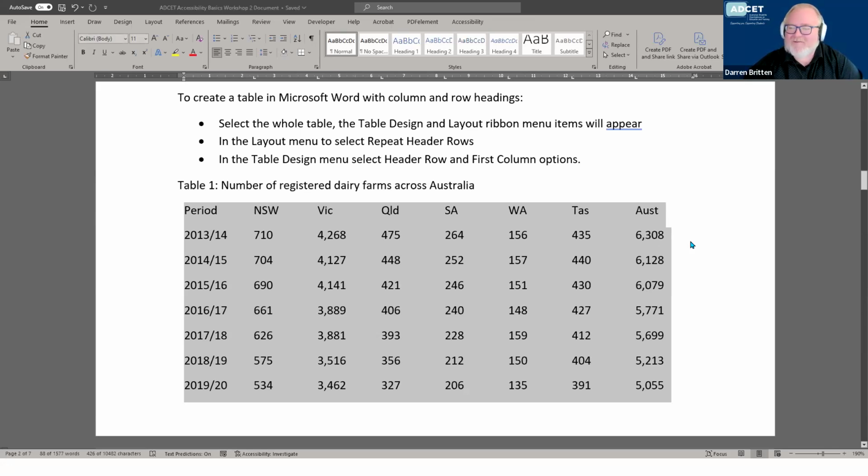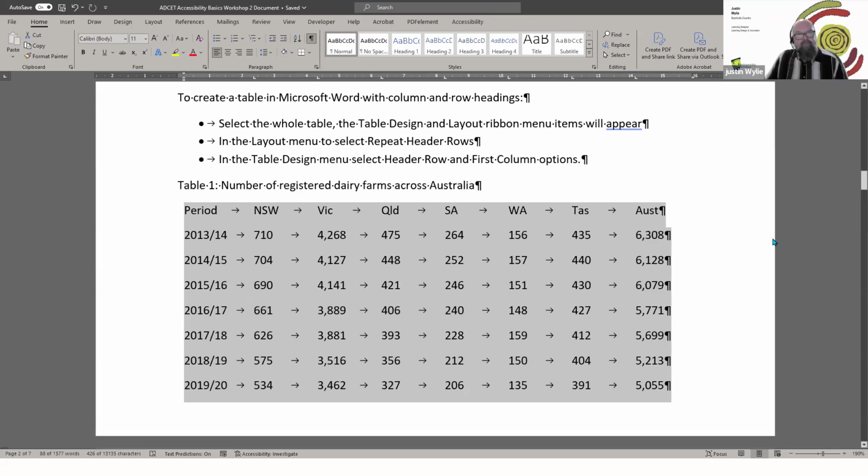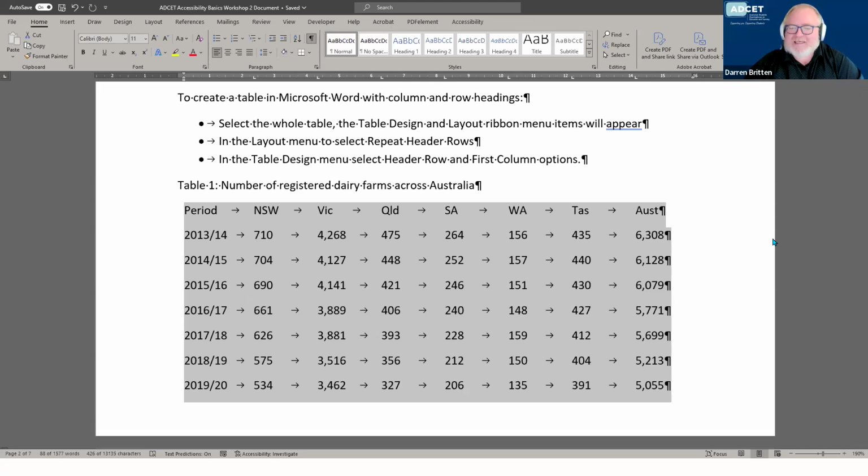So if you turn your paragraph marks on, Justin, I know I'm quickly rushing through this, so there's something you can play with a bit slower when you've got a chance with the recording. So you can see there's an equal number of tabs in there, there's an equal number of spaces. So with that text, I can do the same thing. I can go back and turn that into a table again.